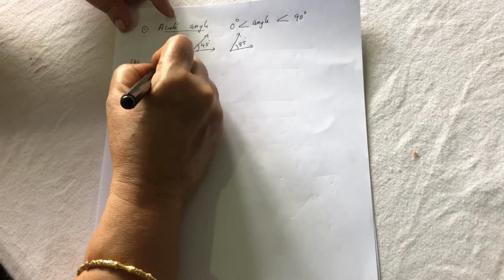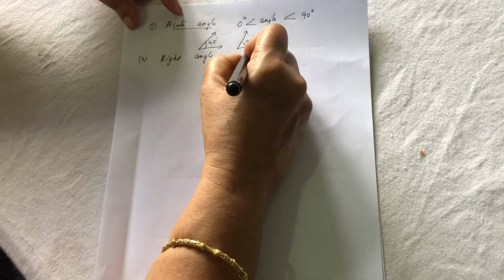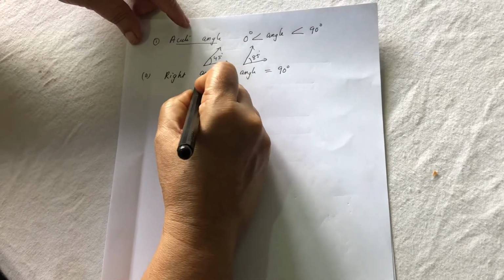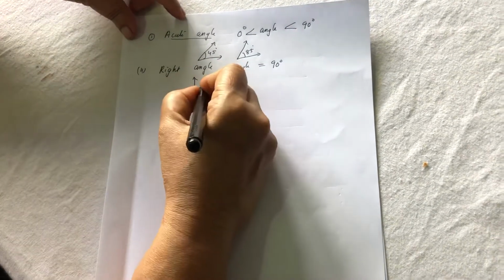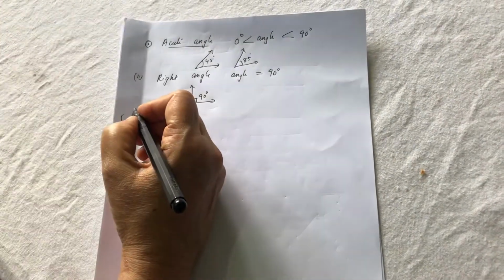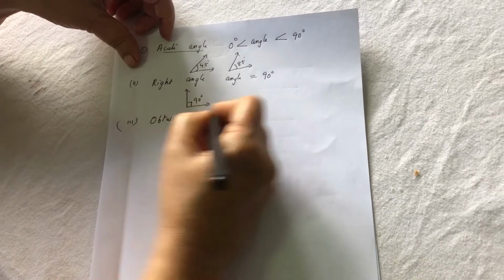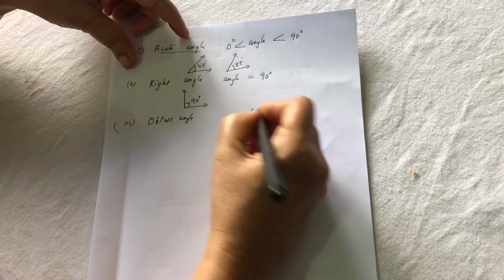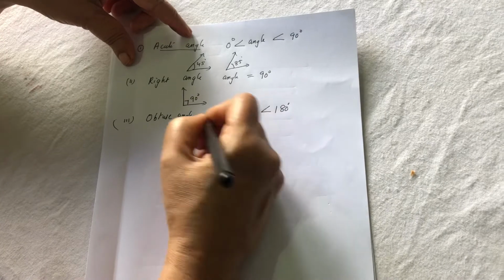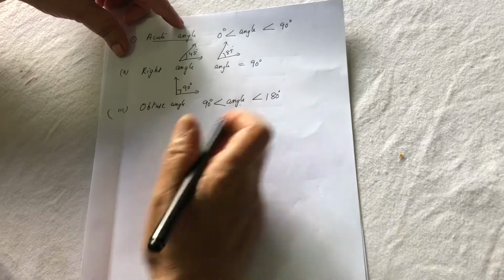Second, it is right angle. Right angle means the measure of the angle should be equal to 90 degrees. This angle is equal to 90 degrees. Third one, obtuse angle. The measure of the angle is less than 180 degrees and greater than 90 degrees. So an angle which is coming in between 90 and 180.